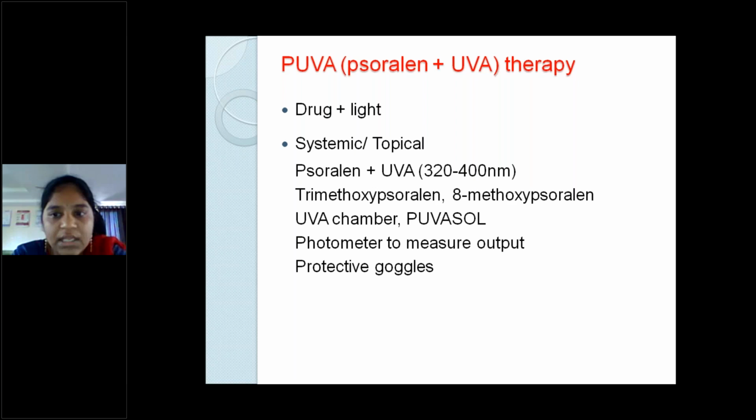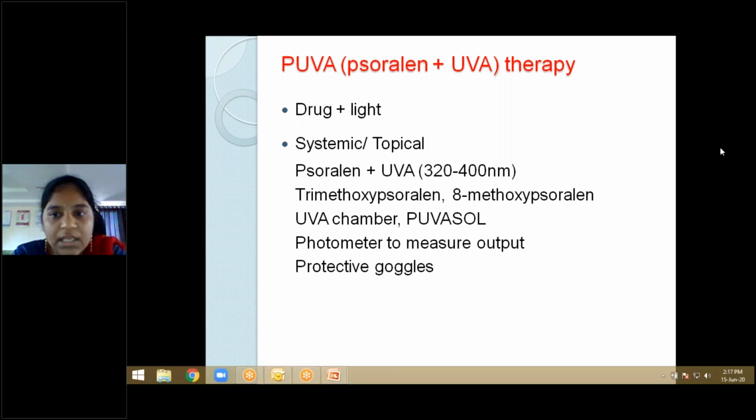There are three psoralens available in the market: trimethoxypsoralen, 8-methoxypsoralen, and 5-methoxypsoralen. The normal dosage is 0.6 mg per kg body weight. 10 mg tablets and 20 mg tablets are available, and based on the body weight, we give them.